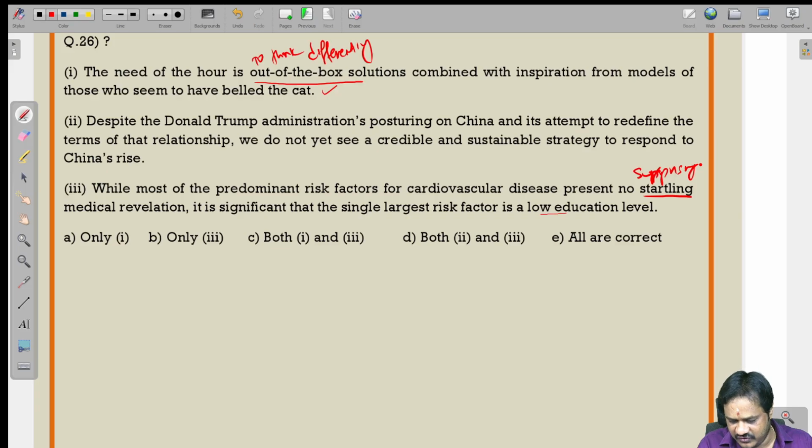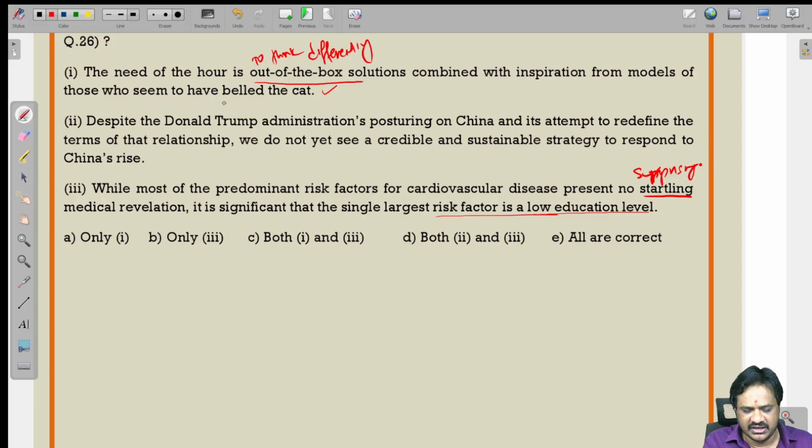Startling means surprising. Because of low education level, many people do not understand cardiovascular problems. That's why they face health issues, sudden heart attacks and deaths.